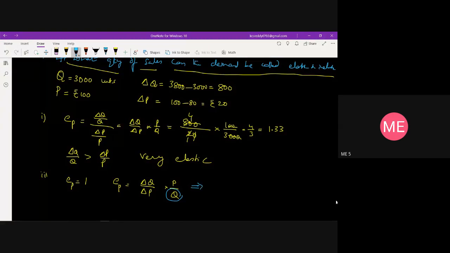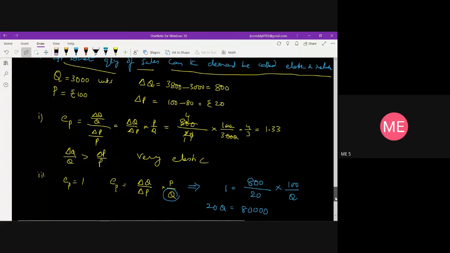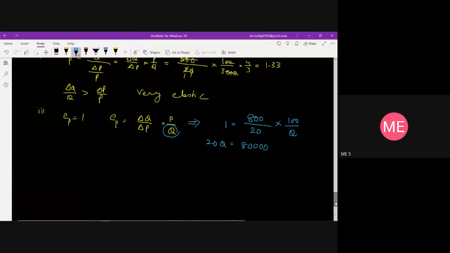This implies EP is equal to 1. The change in the quantity demanded is 800, and the change in the price is the same, delta P is 20, and P is 100, and we are asking for Q. So from this, 20Q is equal to 80,000.